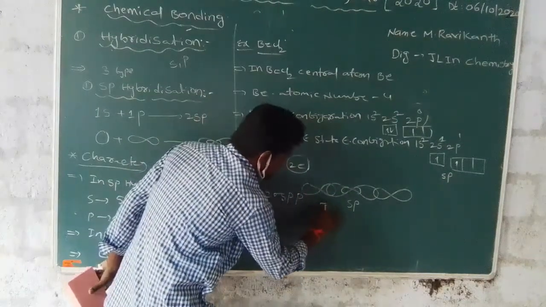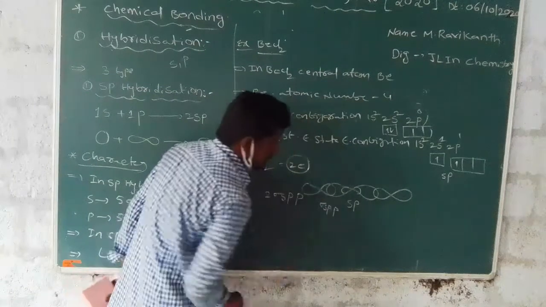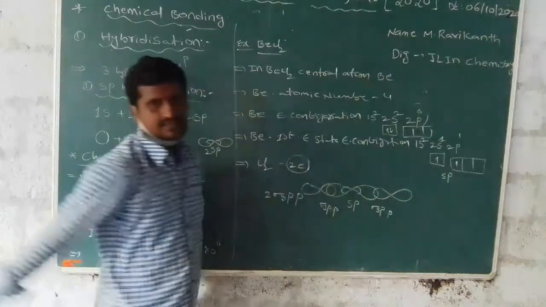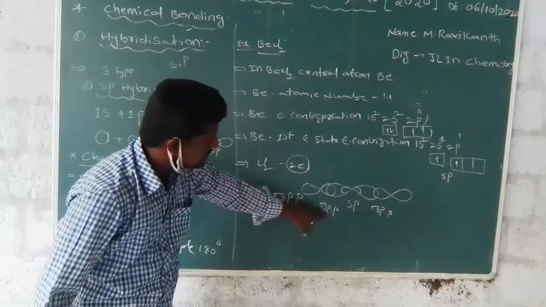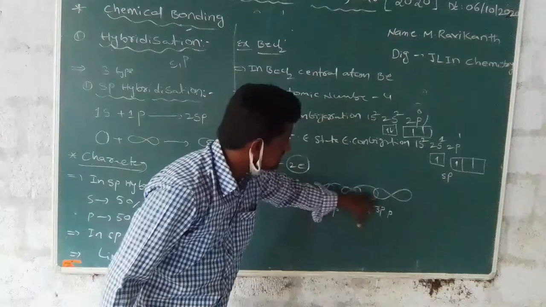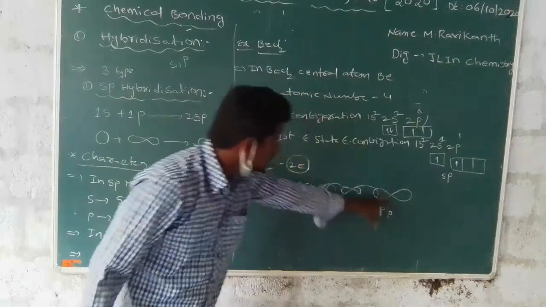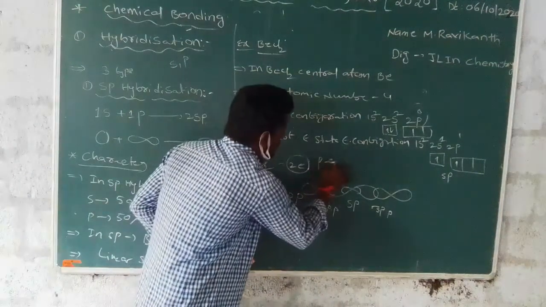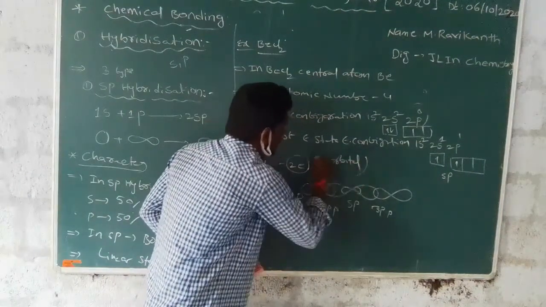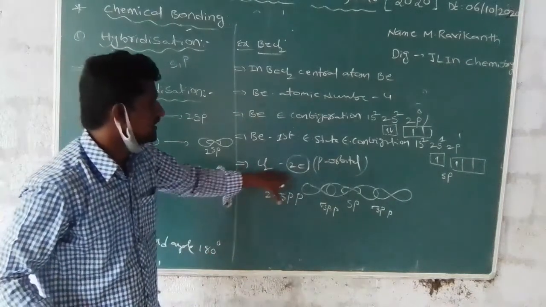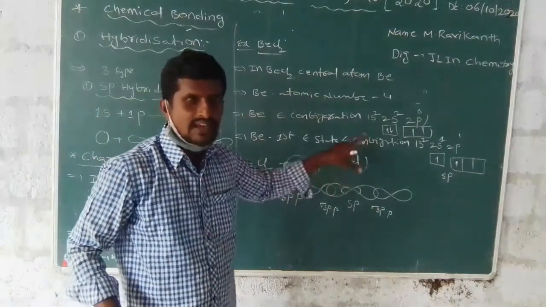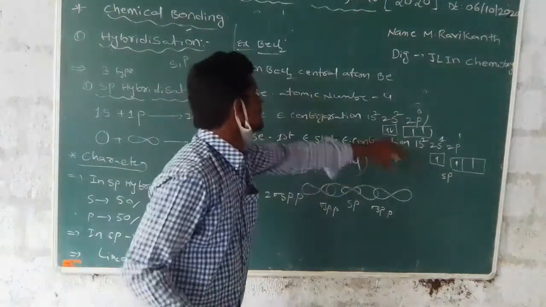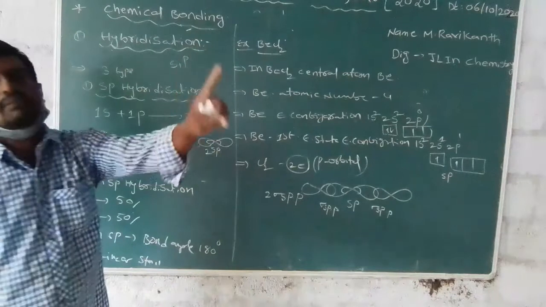This bond is a sigma sp-p bond. The p orbital of the chlorine atom has electrons, and their overlap with the sp orbitals forms 2 sigma sp-p bonds. This is sp hybridization.